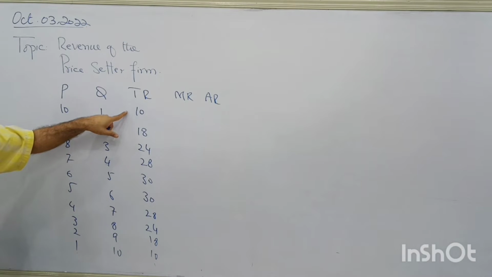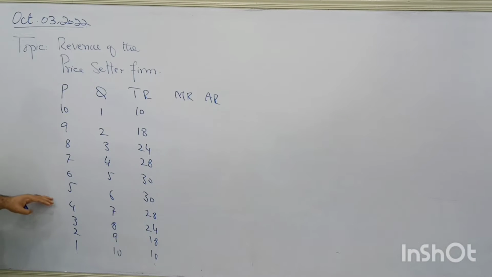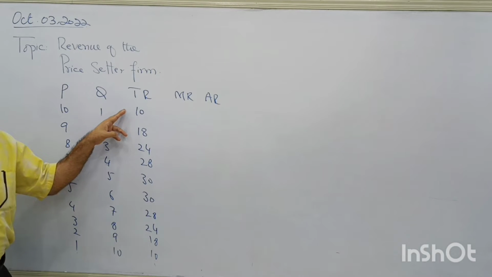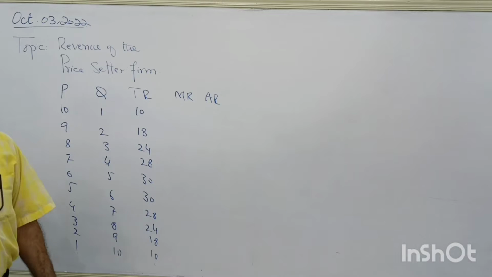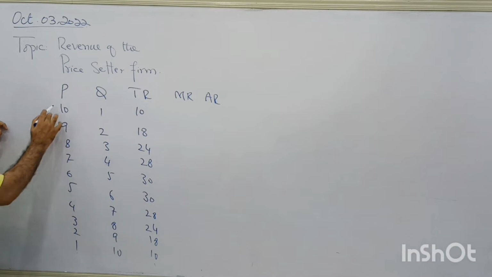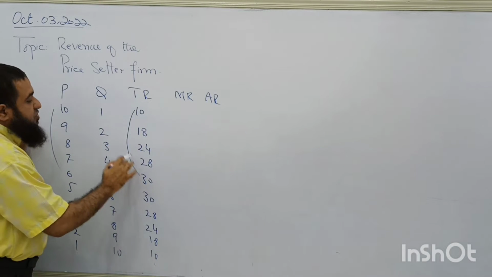Look here, when demand is downward sloping and price is decreasing, in the initial part of the demand curve total revenue starts increasing. If you remember price elasticity of demand, the demand curve will be elastic when by decreasing price total revenue increases. So in the first part of this demand curve, as price falls, total revenue is going to increase.